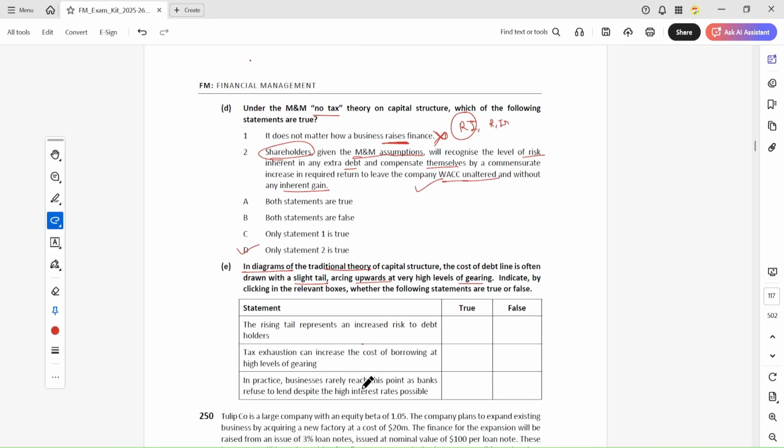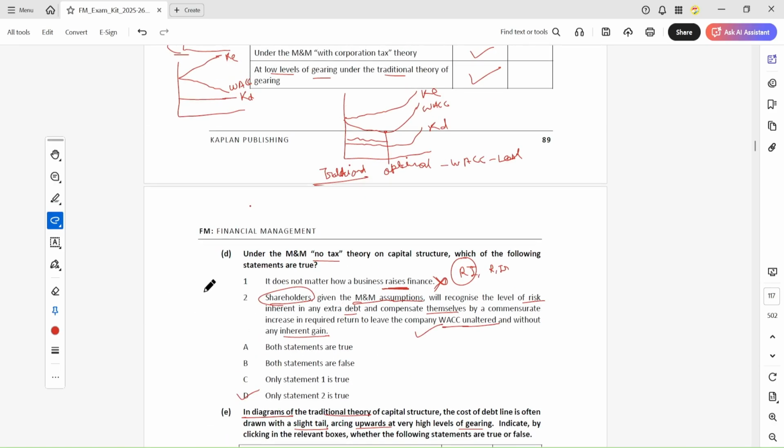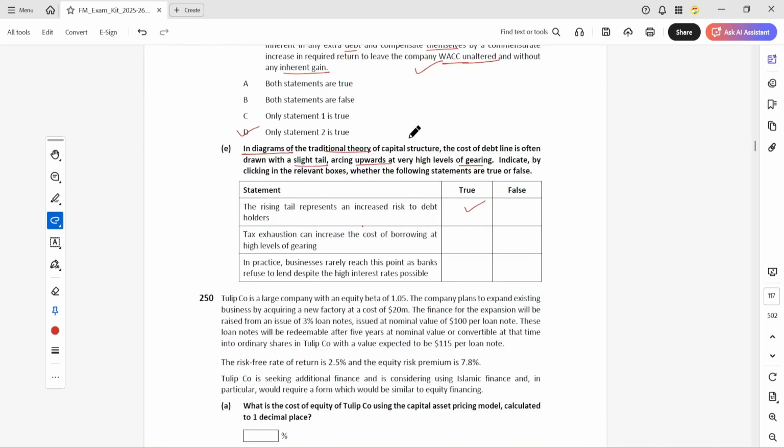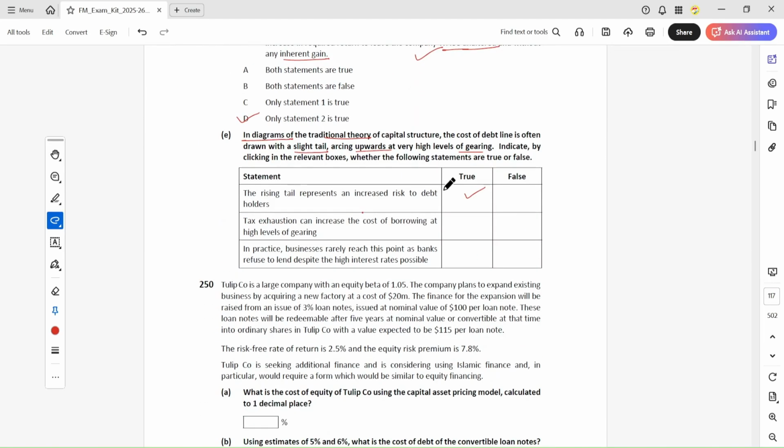The rising tail represents an increased risk to debt holders. Yes, because when you take more and more debt, the new debt holders will consider this company a risky company, and they assume that the company may not pay the required return, the interest.